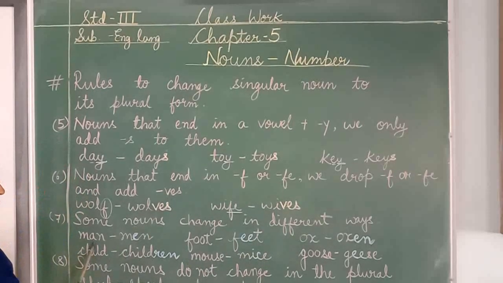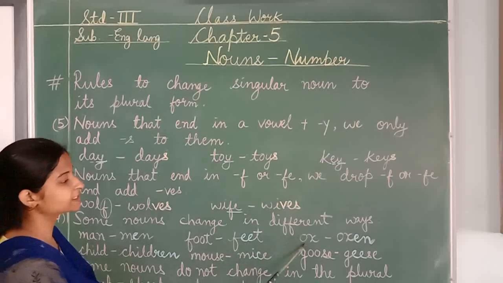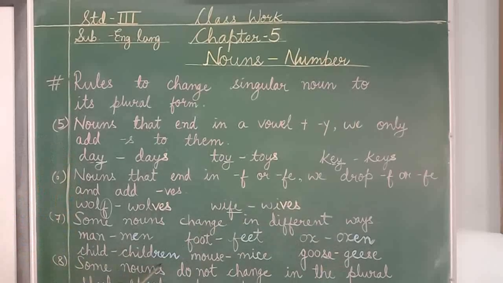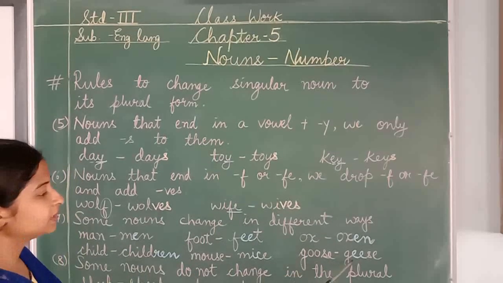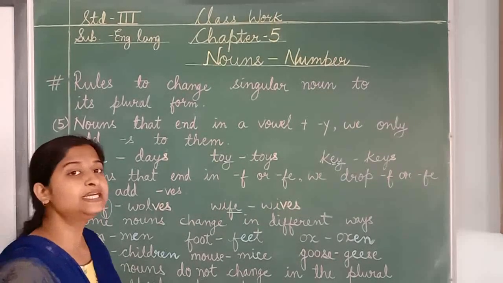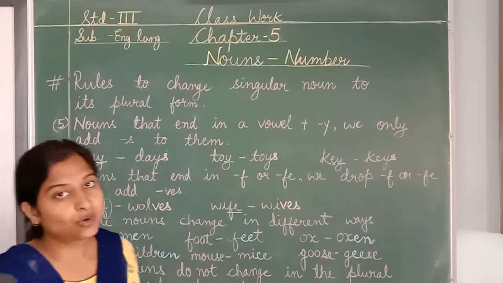Some nouns change in different ways. Example, man. Men. Foot. Feet. Ox. Oxen. Child. Children. Mouse. Mice. Goose. Geese. Some nouns do not change in the plural. Ship, ship. Singular form and plural form will be the same. Deer, deer. So these all are about nouns, number.